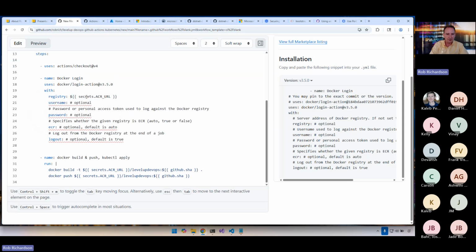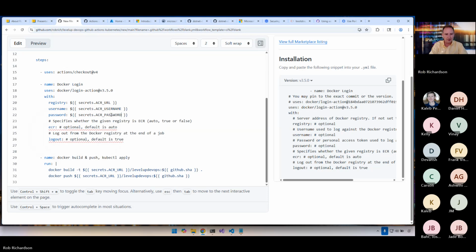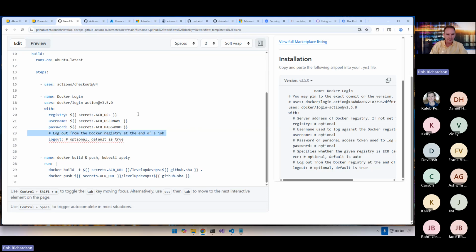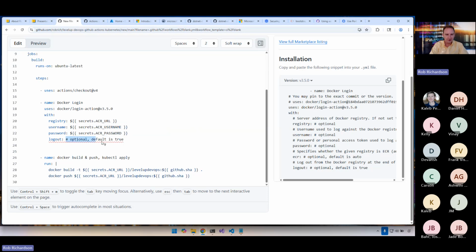We have a username. We've got a secret for that. Let's do ACR username. We need a password. So let's do our ACR password. And we're not using AWS container service, so we don't need that. And logout. Let's say logout is true.